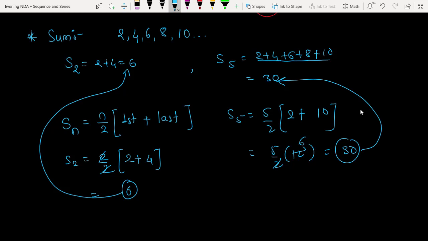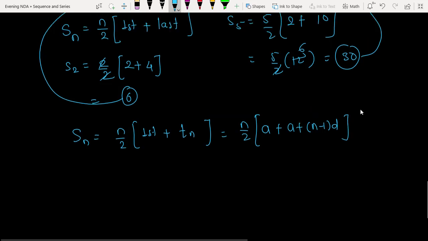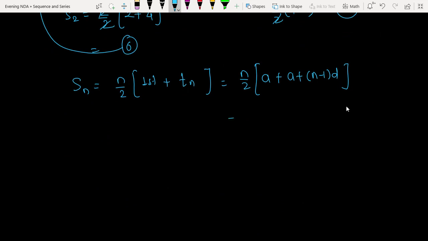This means the sum of the first n terms of the AP is always equal to n by 2 into first term plus the last term, which is also written as n by 2 into a plus tn. What is the first term in this AP? It is a. And the last term I will write as tn. Suppose tn is the last term, then in terms of a and d it will be a plus n minus 1 into d, as we have just seen. So if I solve this, what I get is n by 2 into 2a plus n minus 1 into d.